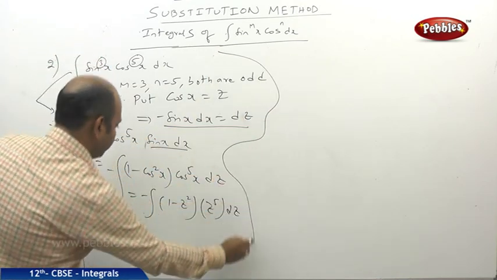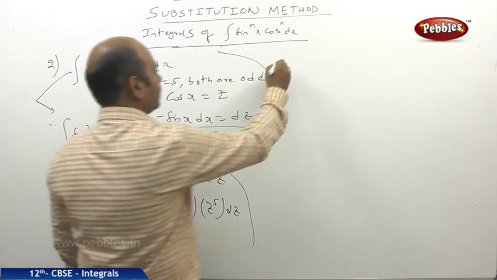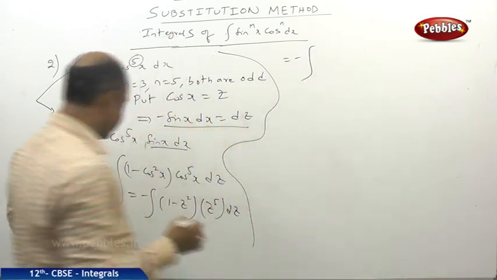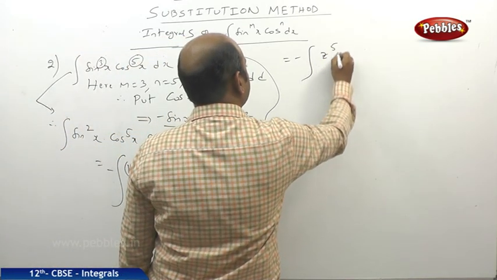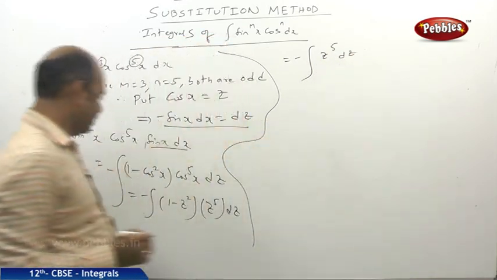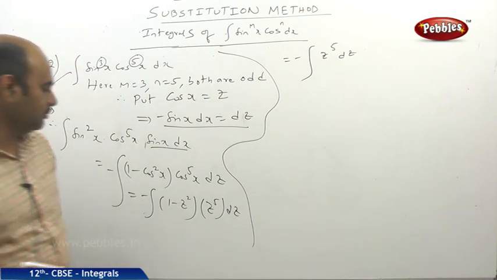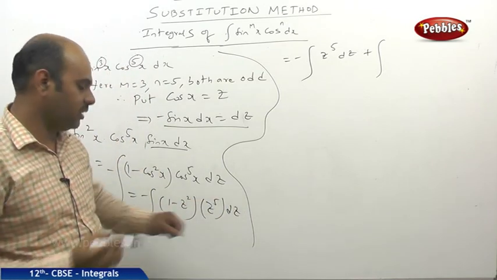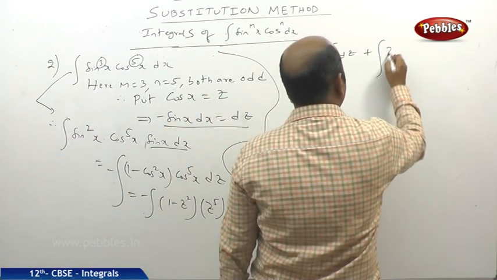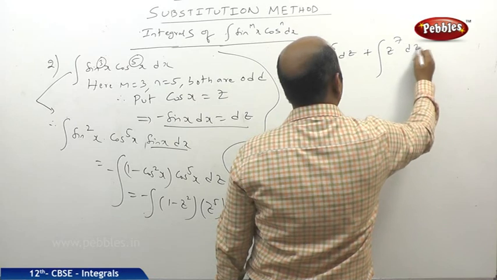That is equal to minus integral of 1 into z power 5 dz, and minus minus will become plus integral of z square into z power 5, that means z power 7 dz.